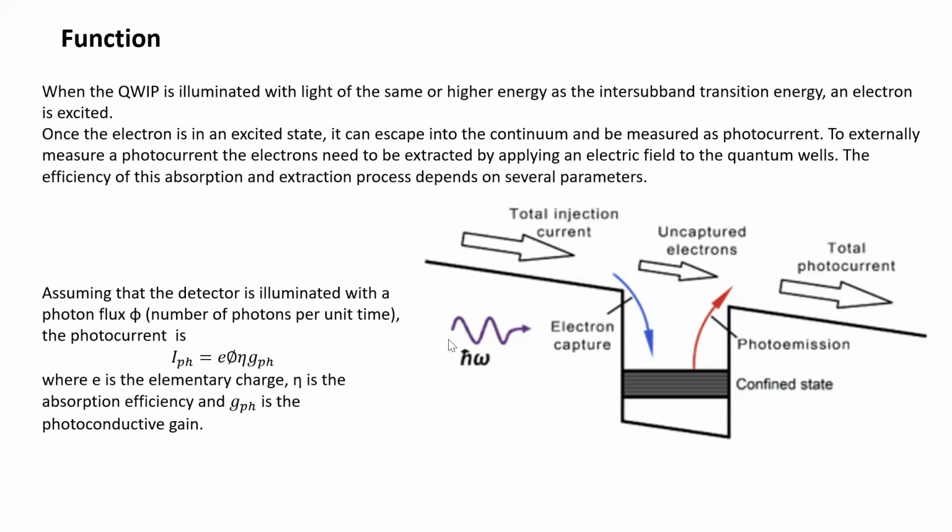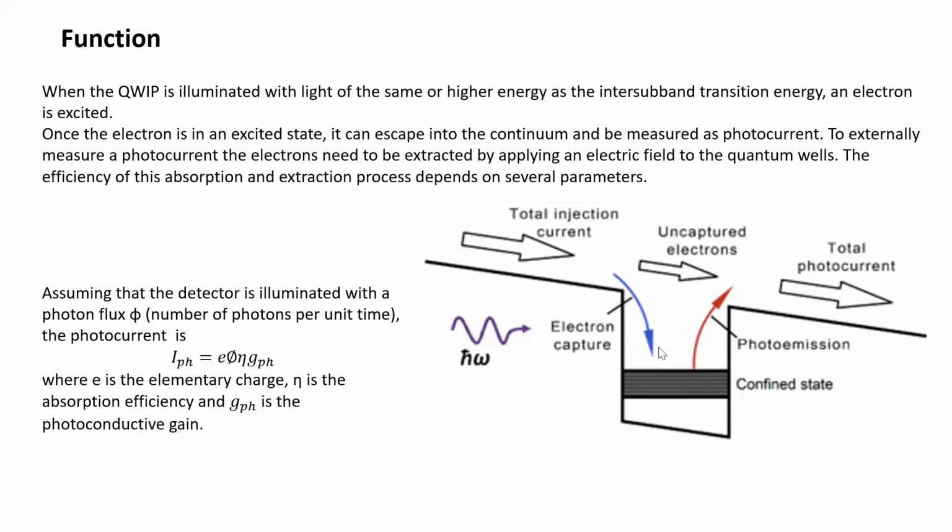So this is the incoming light. Electrons can be captured and can be extracted. So this is photoemission, right? From the confined state, when the electron comes out and joins the mainstream, it is added to the total photocurrent.